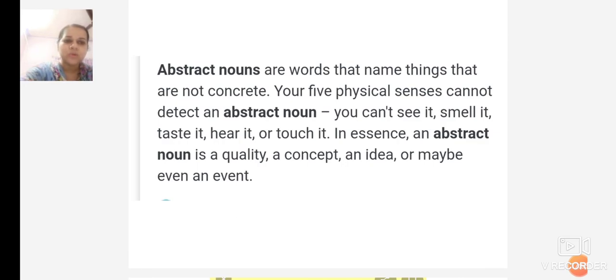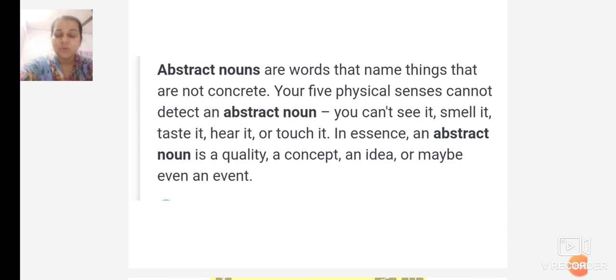Abstract nouns are words that name things that are not concrete. Your five physical senses cannot detect an abstract noun. You can't see it, smell it, taste it, hear it, or touch it. In essence, an abstract noun is a quality, a concept, an idea, or maybe even an event.